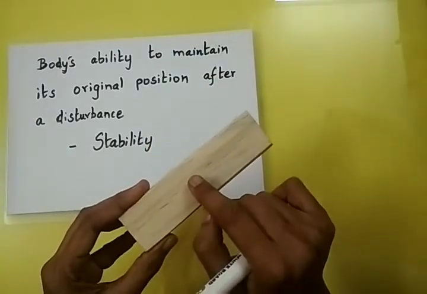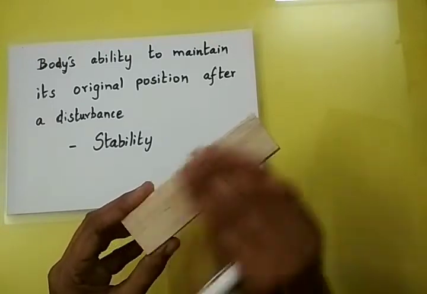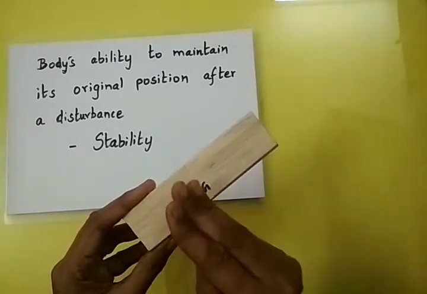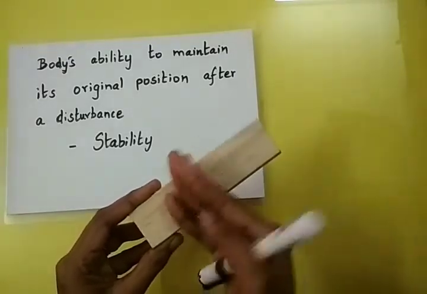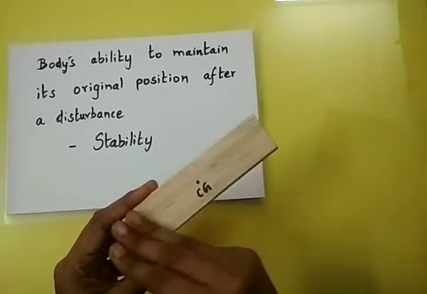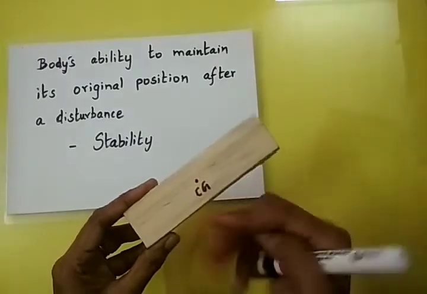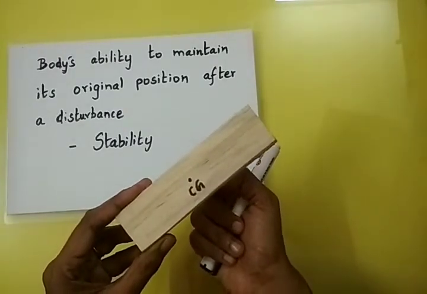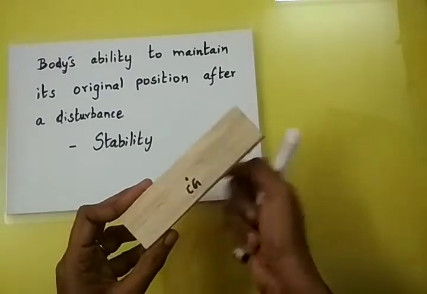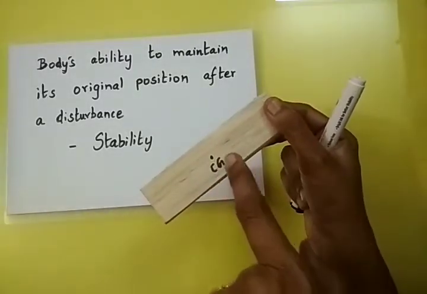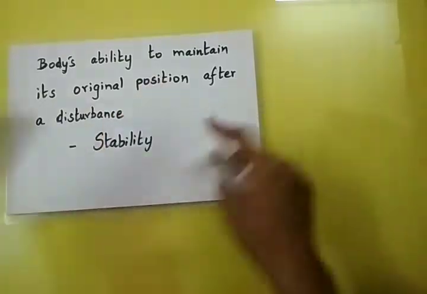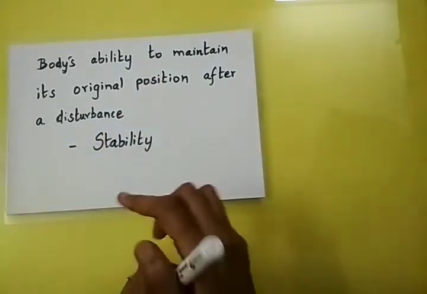So this point is actually a balance point where there will be equal forces acting on either side, both this side and that side. The equal forces will act on all the particles. That is why we are able to balance at this point, and that is why we have the definition that we feel as though the weight of the body is acting at that point. Now we will understand this word stability.